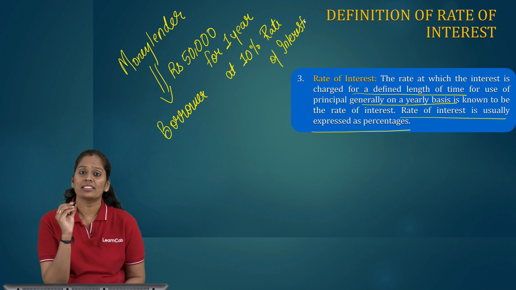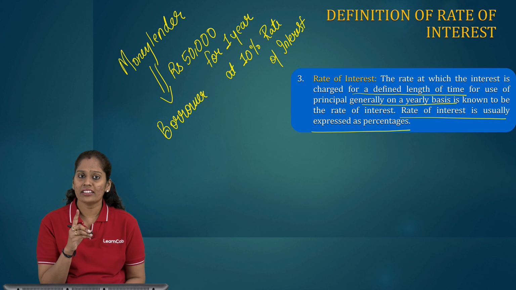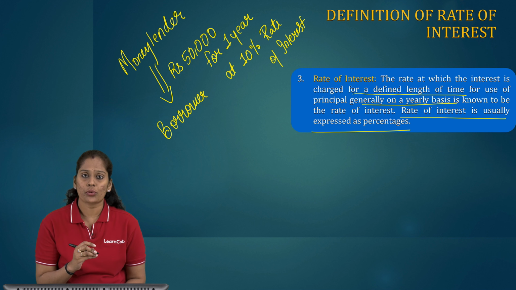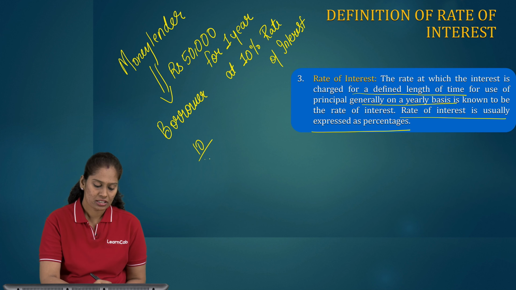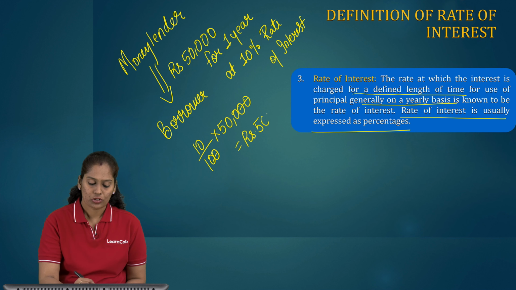Money lender is giving rupees 50,000 to the borrower for 1 year at 10% rate of interest. So 10%, that is 10 upon 100 into 50,000, gives me rupees 5,000. So 5,000 is my interest to be paid.